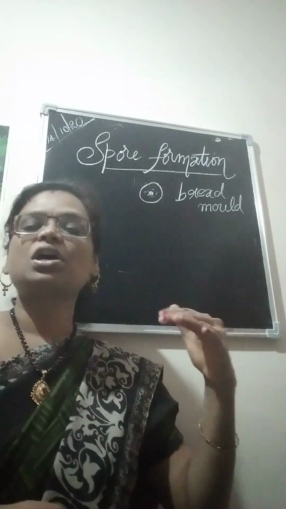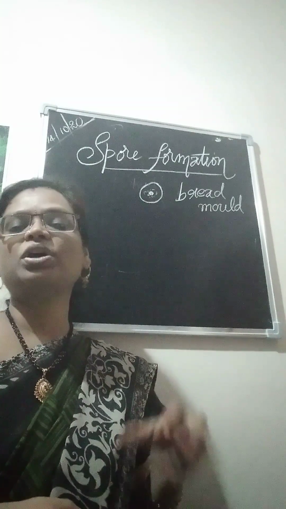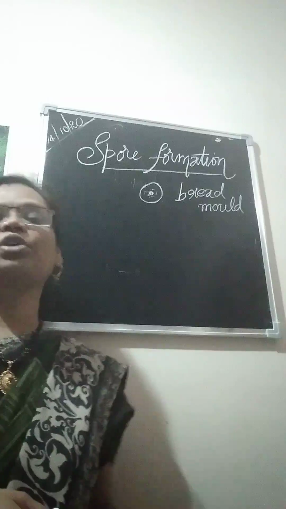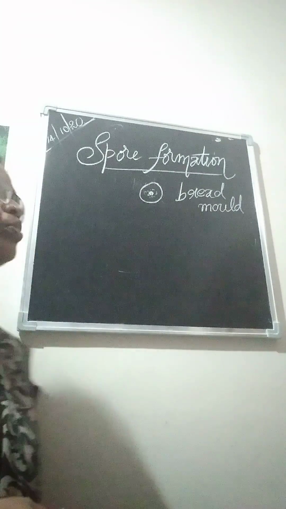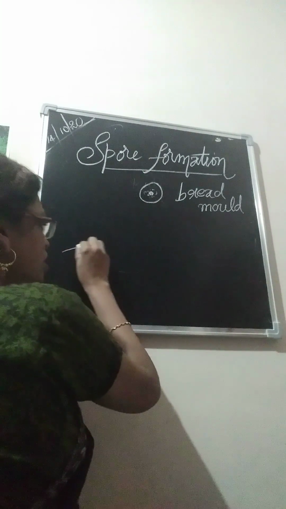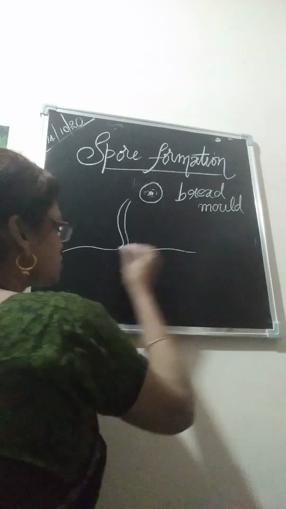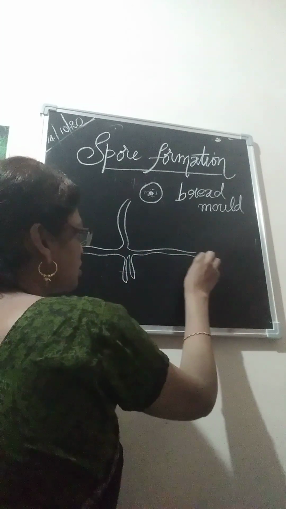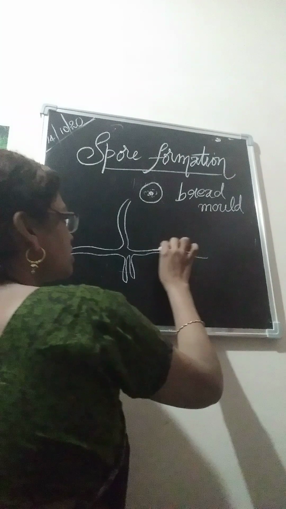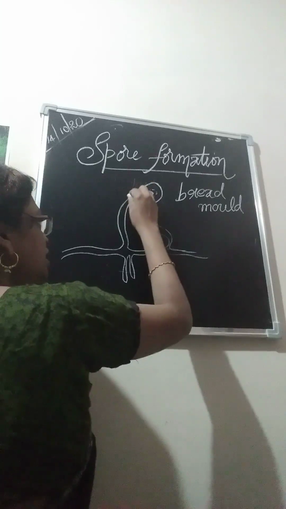First it comes as a white structure, and slowly it turns into a black filamentous structure. If you observe under a microscope, you will see how the spores disperse through the bread mold. So bread mold is a good example. Its structure is filamentous, with no actual root-like structures. The structure of this fungus is called mycelium.